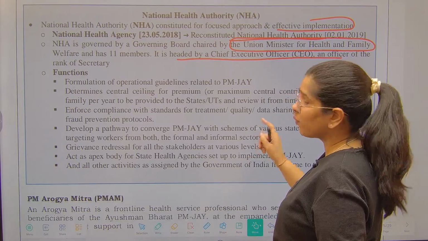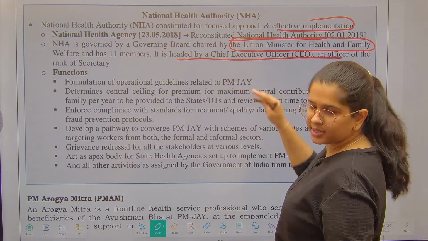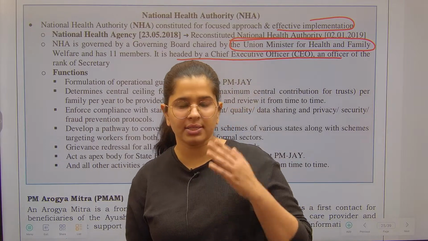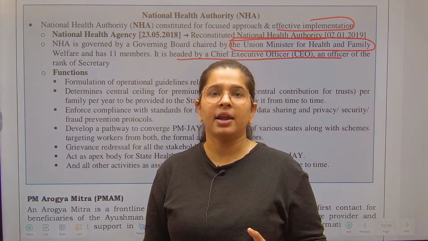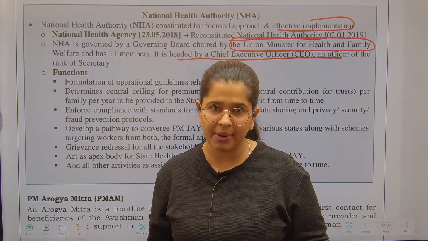Functions. Now one more thing, please do not get confused. We have got a governing board, and I have already told you there are two components of anything. One is related to regulations, like we make the rules and policies, and then we also have an implementation arm.